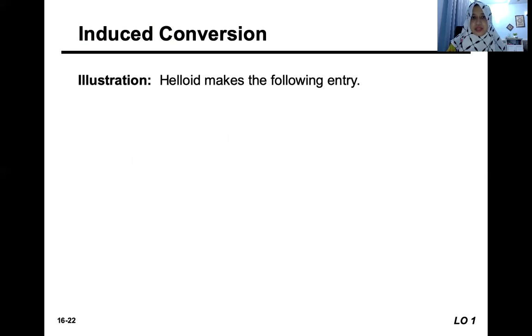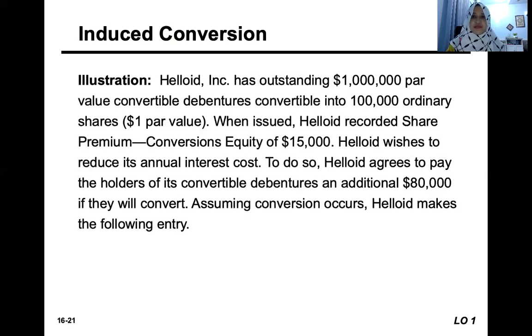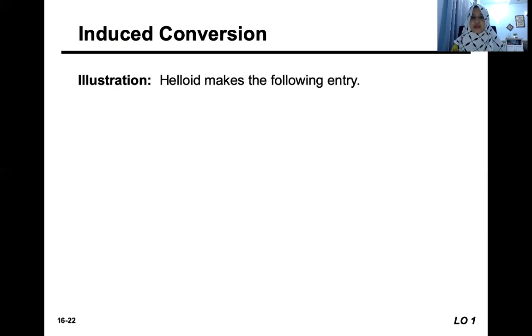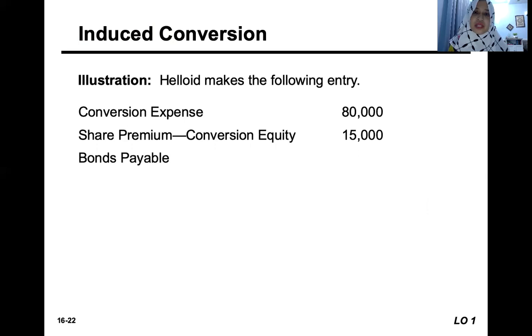How do we get share capital ordinary 100,000? Because they say outstanding 1 million convertible into 100,000. It's already mentioned the total number of ordinary shares to be converted, and we multiply with the par value.